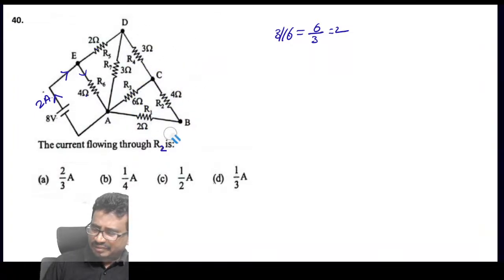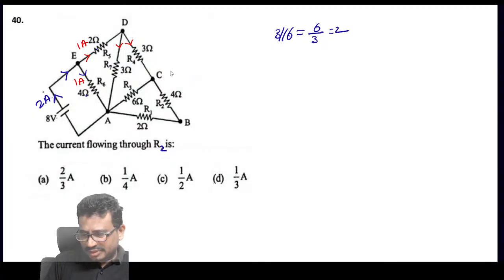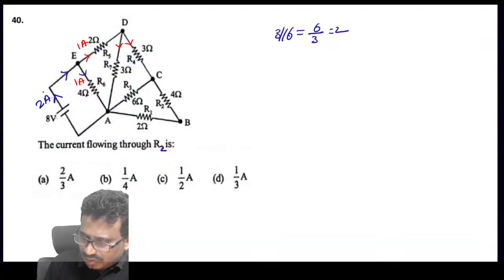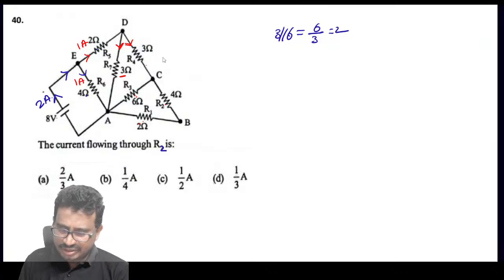Current will divide. Right. And this current is 1 and this current is 1 ampere will go. And thereafter this current will again divide equally between these two now. So here this current is how much now here? Up to here how much is this value, tell me now? So this value 6 and 3, 3 and 3 parallel. So here we have this current. How much current will go here?